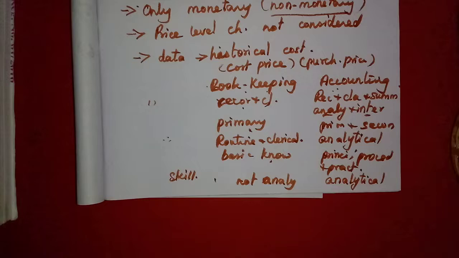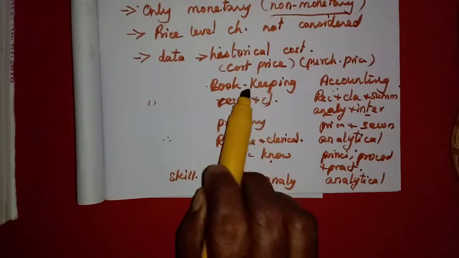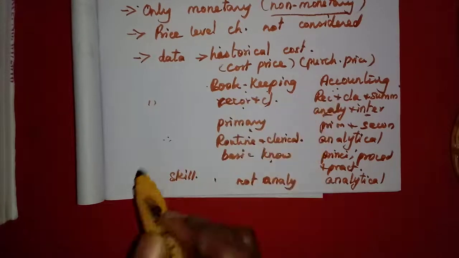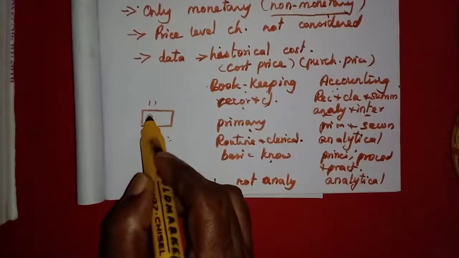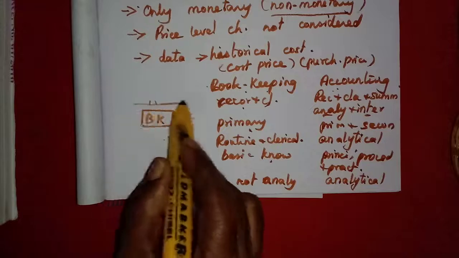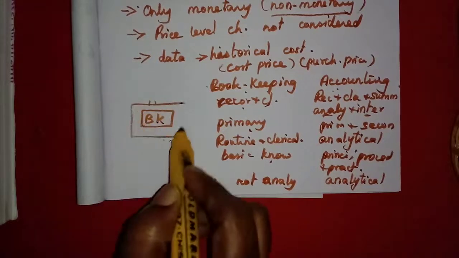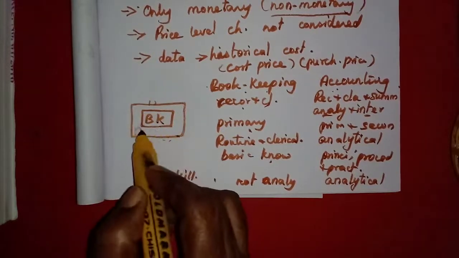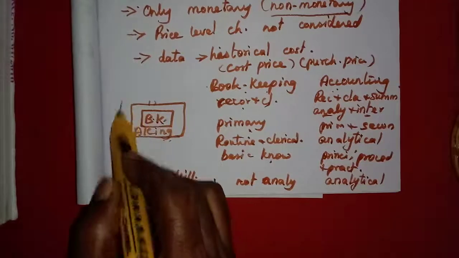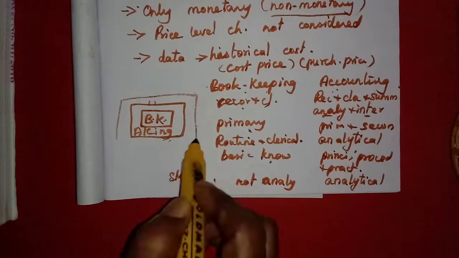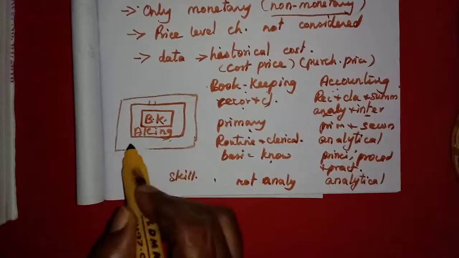Then just one more thing you want to know. Here we have studied bookkeeping and accounting, then the other one is accountancy. Bookkeeping we can say is the small one. Accounting includes bookkeeping. Then the other one is accountancy.